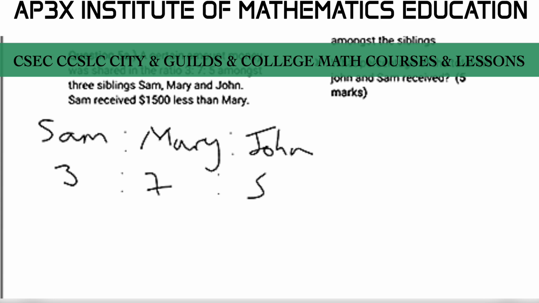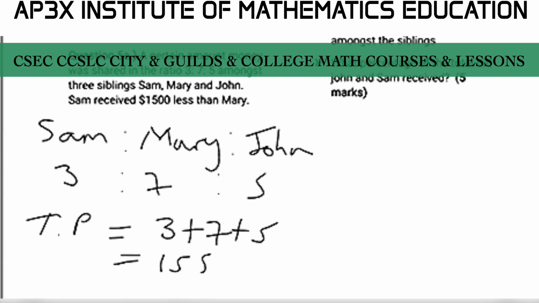All right. So next is to find what is known as the TP, the total proportion. That is to add up all the shares, that is 3 plus 7 plus 5. And in this case, we end up with a total proportion of 15 shares. Now, here's where a lot of students got tongue twisted. They were unable to interpret whether $1,500 was being shared, or someone got exactly $1,500, or, like the question states, someone got $1,500 less, in this case, than someone.